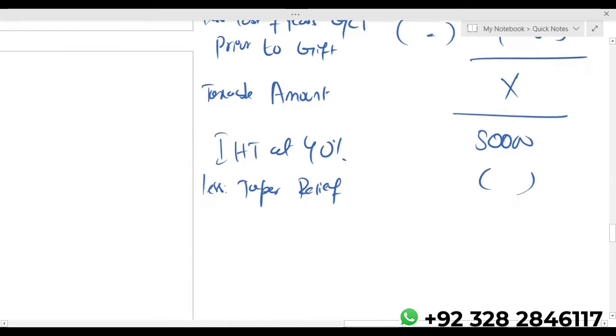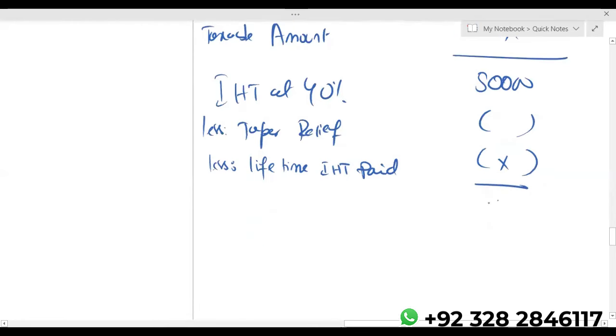But we will not only deduct the taper relief, we will also deduct lifetime IHT paid, because it is a CLT and there's a possibility that there was lifetime tax on the CLT as well. And on a CLT, logically, lifetime tax only comes when the amount is over and above the nil rate band. Now, the final amount will be your IHT payable.